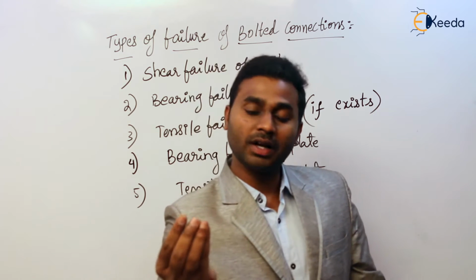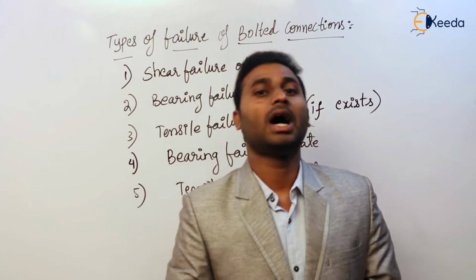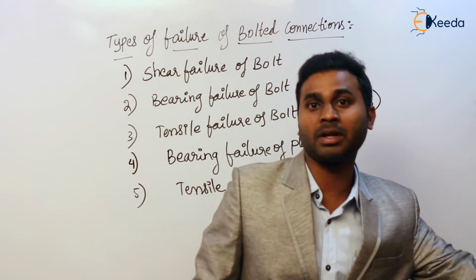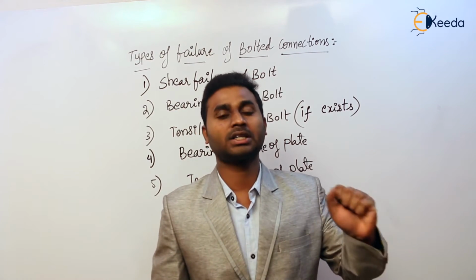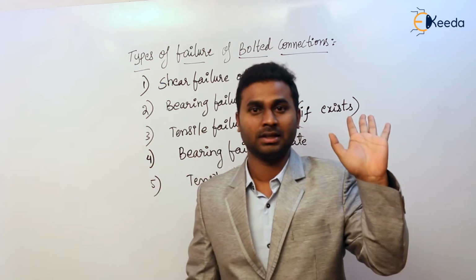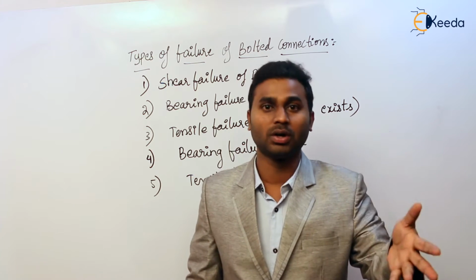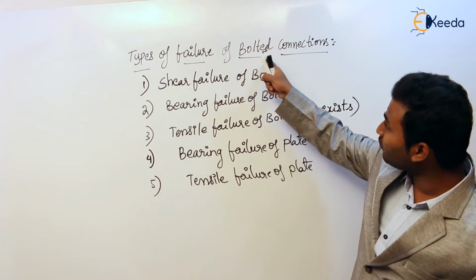For example, if there is a failure in the bolt, that is considered as a failure of bolted connection. A failure in a connecting member, that is the plate, is also considered as a failure of bolted connection. So a bolted connection consists of connecting members and connectors. Clear that connectors here are bolts. So these are the types of failure of bolted connection.